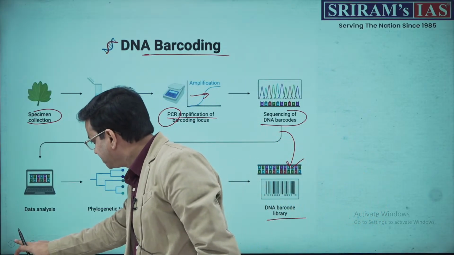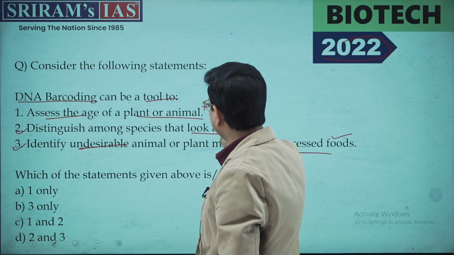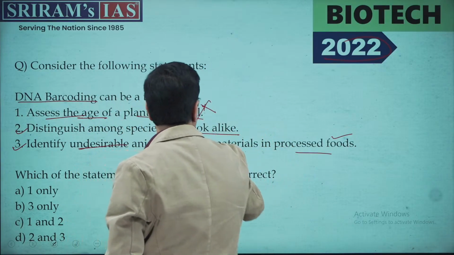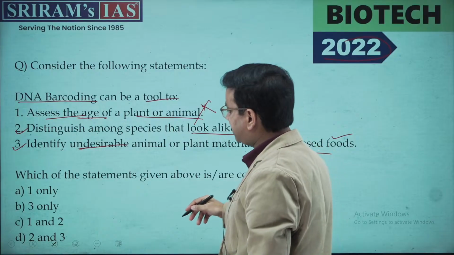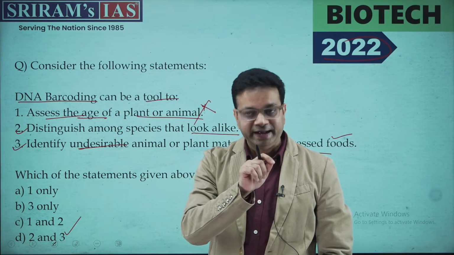So, for this, the correct option is that DNA barcoding. Definitely, this is not something where we'll actually evaluate the age. So, this is absolutely not correct. And these two statements are correct. The correct option here becomes D, that is the option 2 and 3.